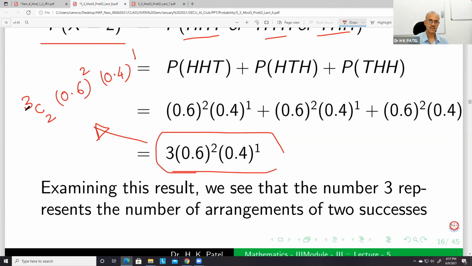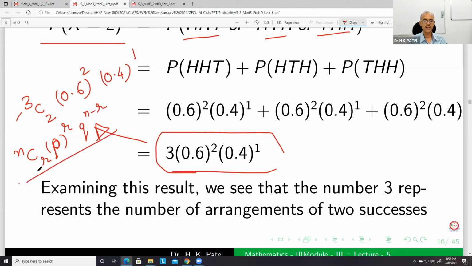So just generalize this. What is this? N C R, suppose R is the number of successes, and the probability of success is P. So this is P to the power R. So N is the number of trials, R is the number of successes, P is the probability of success, so P to the power R. And then this is 1 minus P, we also denote it by Q. So Q to the power N minus R. Okay.